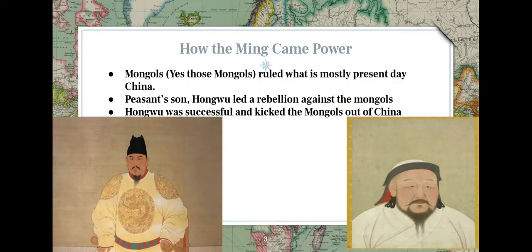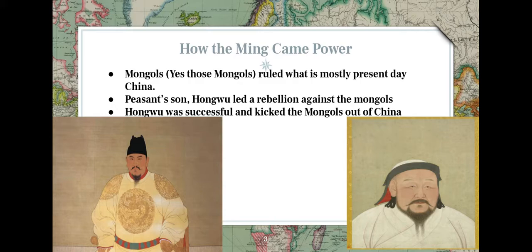So, how the Ming came to power was the Mongols. Yes, those Mongols I talked about earlier, that supposedly through spies infested with the Black Plague into Kaffa, ruled what is mostly present day China. Like you think of Marco Polo, he went to the court of Kublai Khan, who is actually a Mongol descendant. I think his grandfather was Genghis Khan, one of the biggest rulers of the time. Anyway, so they had ruled their empire, which is basically China,